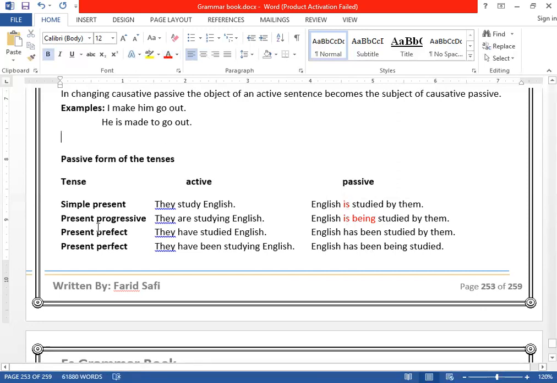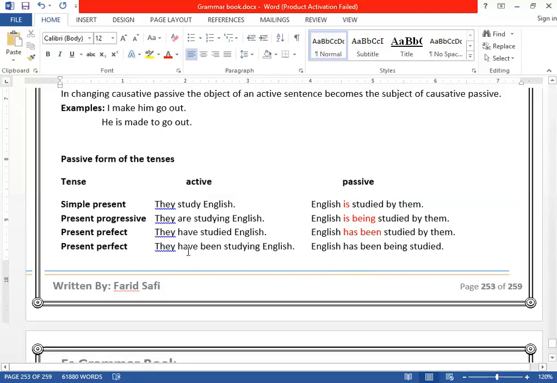Second one, this is the auxiliary verb. Third one, present perfect tense. They have studied English. Clear? So it will be, we will have has been. English has been. And if it is plural, they have been. So it will be what? Have been. So that's for present perfect.